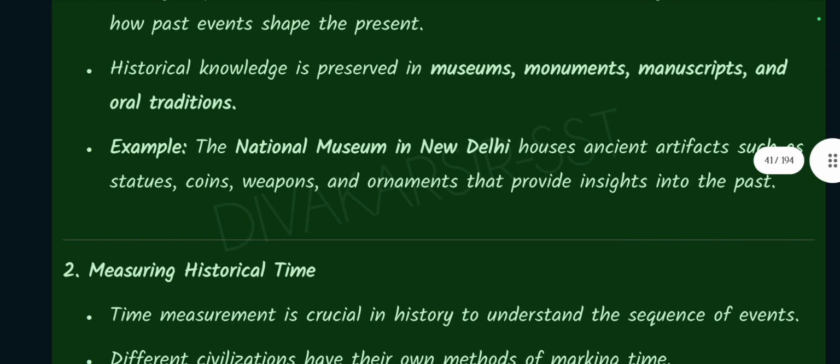Historical knowledge is preserved in museums, monuments, manuscripts, and oral traditions. Example: the National Museum in New Delhi houses ancient artifacts such as statues, coins, weapons, and ornaments that provide insights into the past.